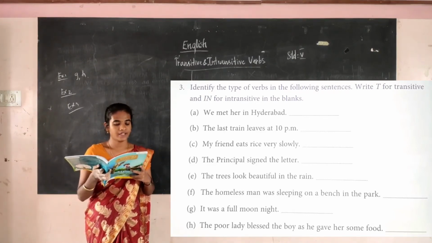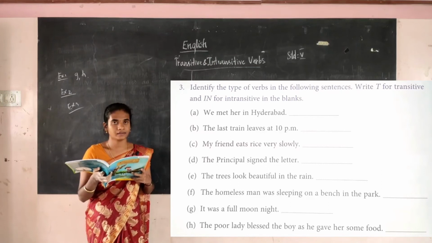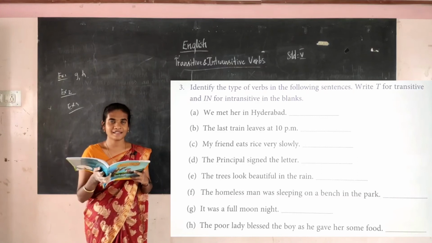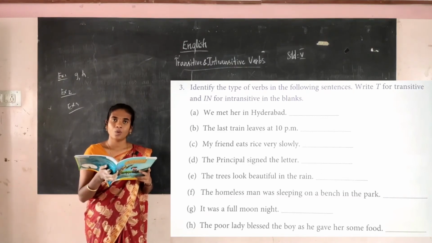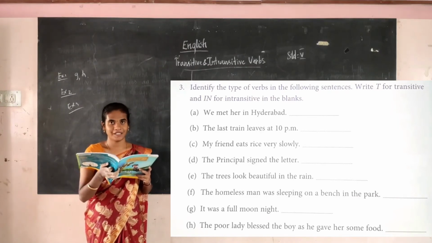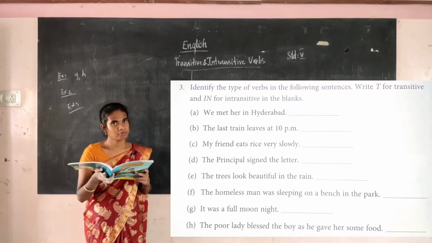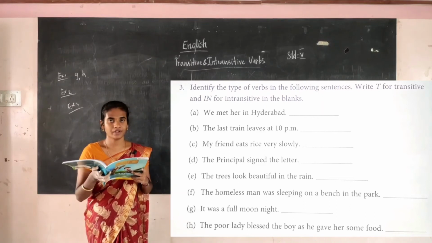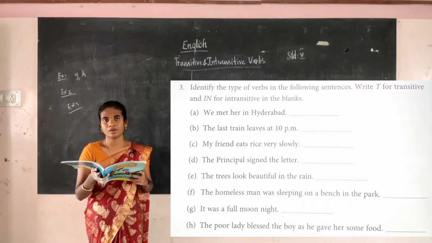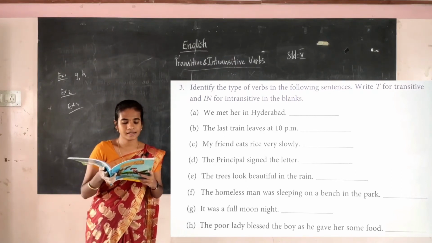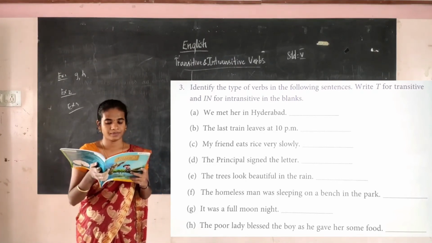So first, we meet in Hyderabad. So how can we ask? Okay, what is the verb here? Meet. Meet is the verb. So in order to get an object, what should come? How do we have to ask the question? What did we meet? Like that only you have to ask the question. For that there is no reply. What did we meet? No reply. So it's an intransitive verb. Okay, a transitive verb requires an object, and for the intransitive there is no need of an object. So this is the intransitive verb.